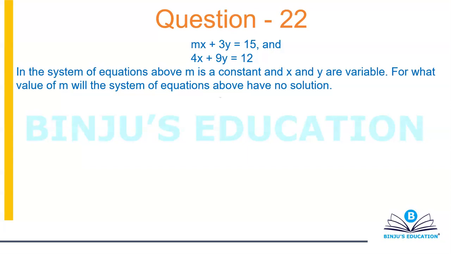Alright, let's draw this one. mx + 3y = 15 and 4x + 9y = 12. In the system of equations above, m is a constant, and x and y are variables. For what value of m will the system of equations have no solution?